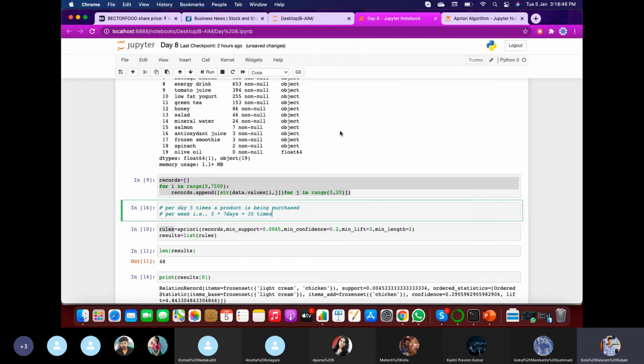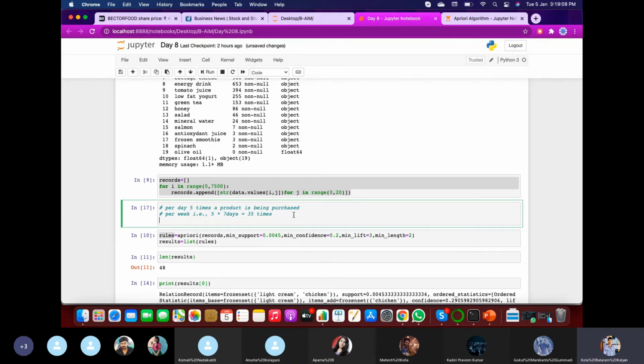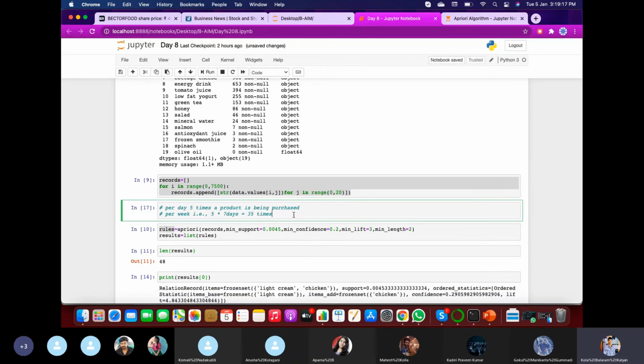So here the support, that is nothing but, let us suppose A is a product that is being purchased 5 times per day. So it must be purchased 35 times per week. So you need to calculate initially the support. So the support will be like purchasing the quantity.